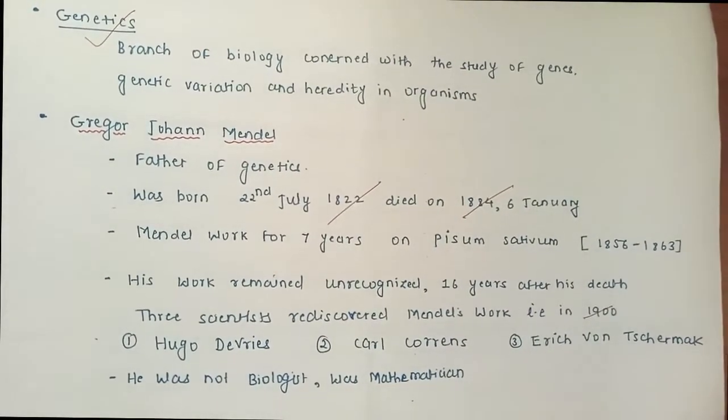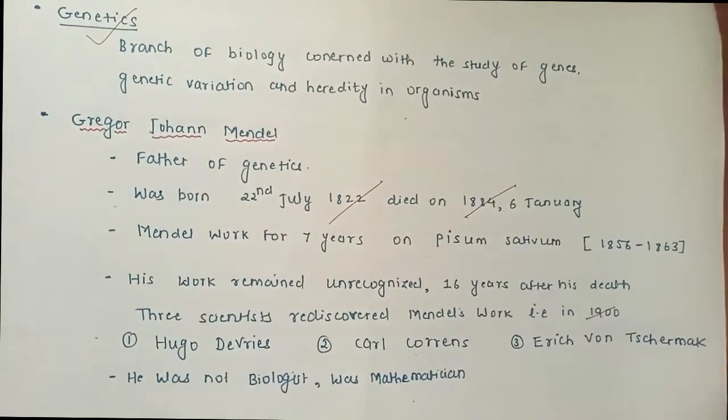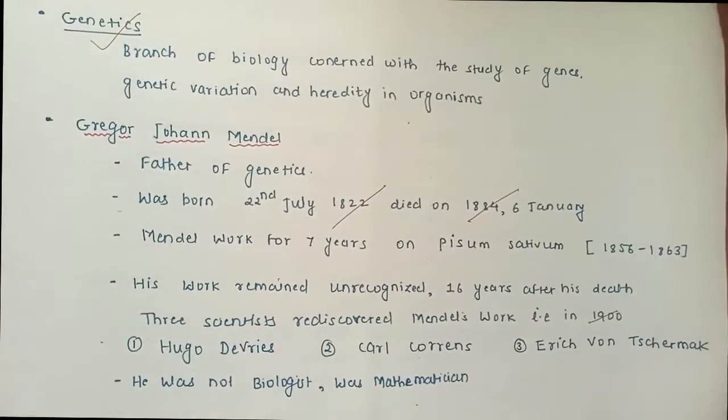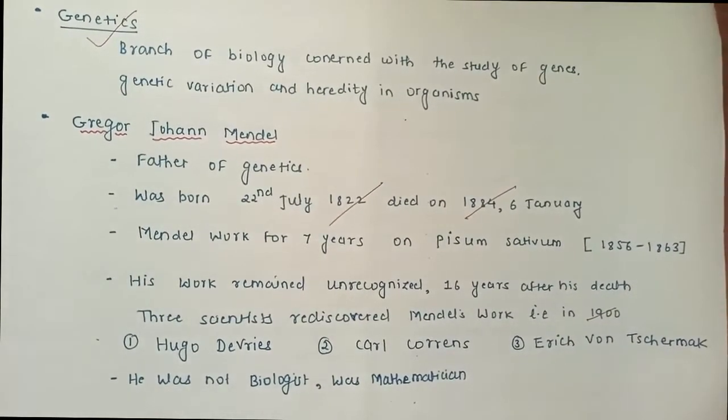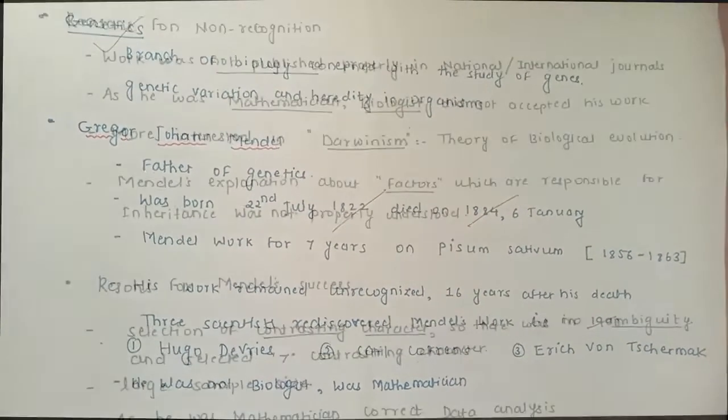Sorry, he was a mathematician. So his analyzing power or statistical power was good, but that property of Mendel became the biggest problem in his discovery and in acknowledging his work, that we'll see in the next subtopic.